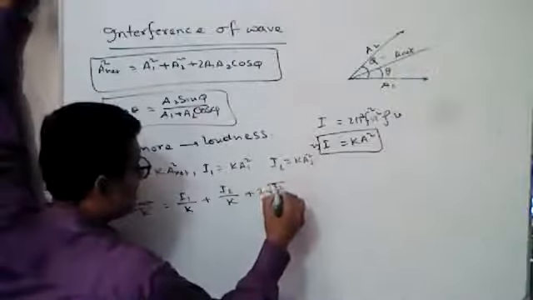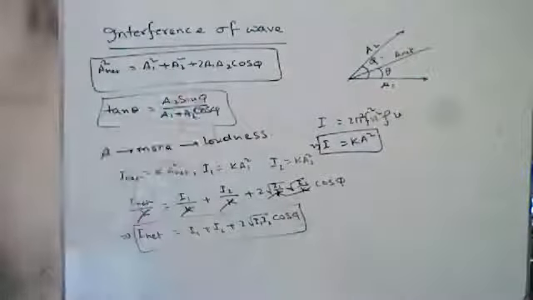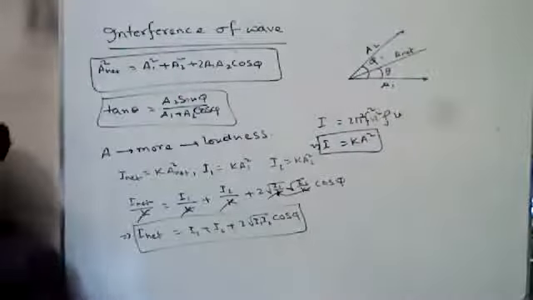Okay, so k cancels, and I net will be I1 plus I2 plus 2 root I1 I2 cos phi. This is the resultant intensity: I net equals I1 plus I2 plus 2 root I1 I2 cos phi.